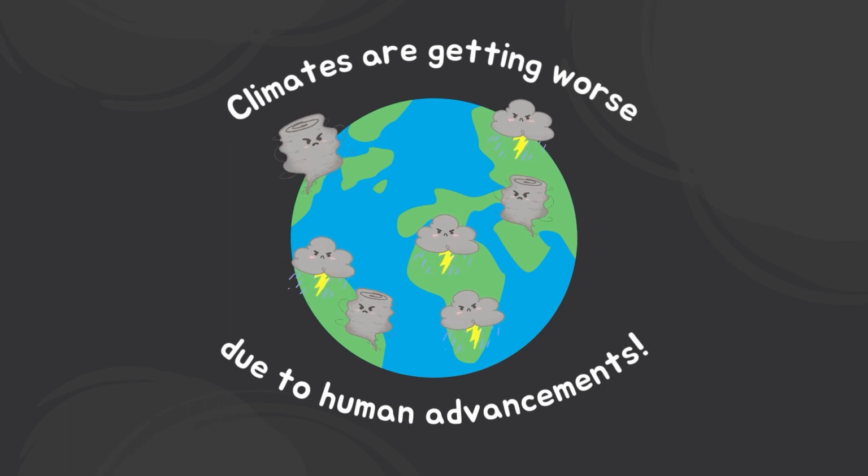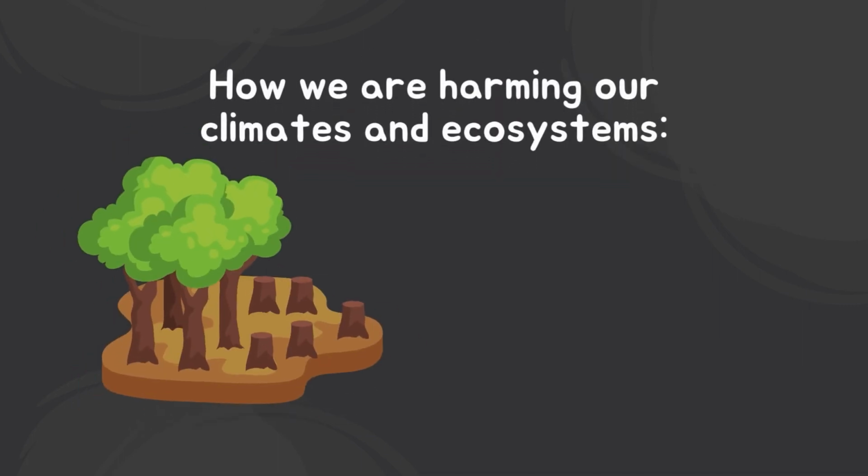Unfortunately, as humans advance and progress, climates are getting worse and worse. For every advancement we make, we are slowly harming our delicate climates and ecosystems. How? One way that humans are causing harm is through deforestation. Deforestation is when humans cut down a forest. By cutting down such a large amount of trees, it can lead to an increase in greenhouse gases because there are not enough trees to convert carbon dioxide into oxygen. This action can lead to a hotter climate.